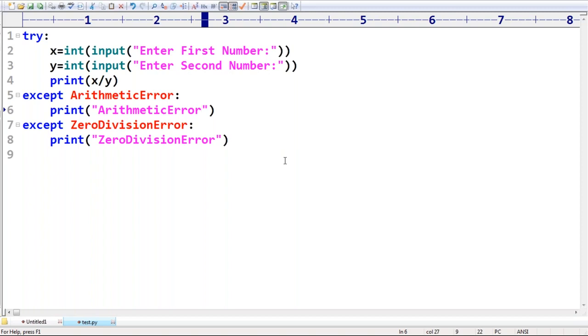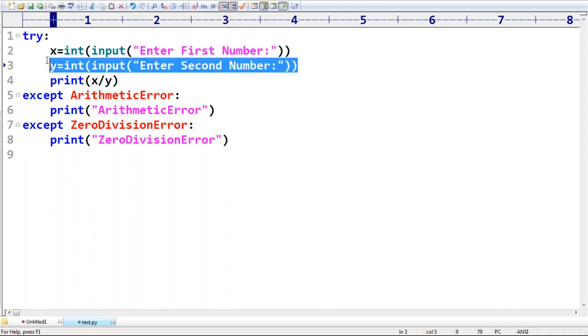The only rule is that Python always goes from top to bottom, and the first one that matches is considered. Suppose I provide 0 as the value; which error is going to come?